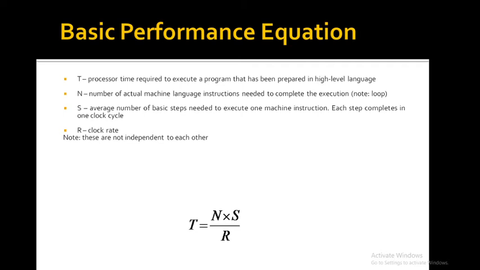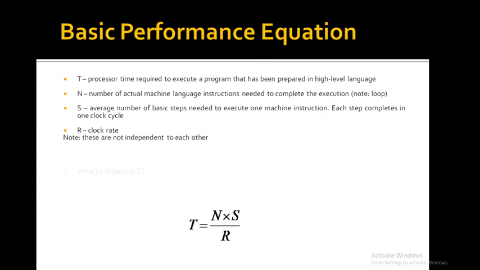Any new feature introduced in the design of the processor will lead to improved performance only if the overall result is to reduce the value of T.